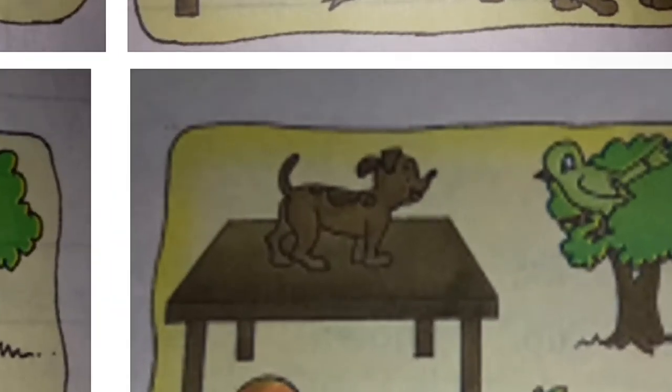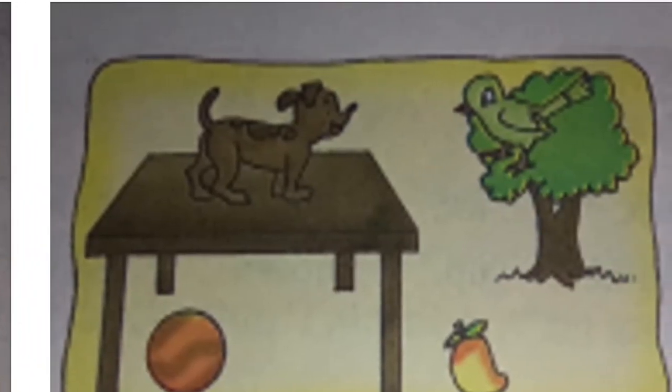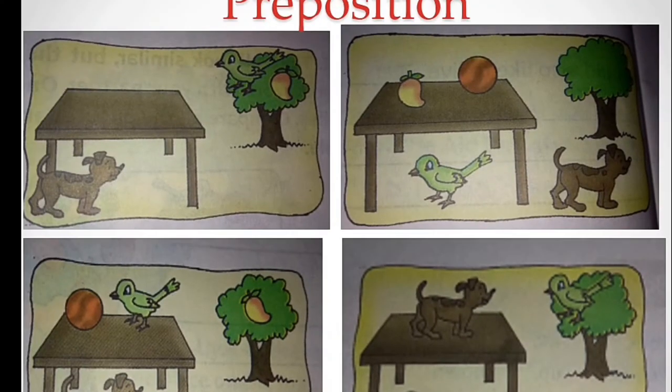And in this picture, ball is under the table, puppy is on the table, parrot is on the tree, and mango is near the tree, near the table. And in this picture, parrot is under the table, mango is on the table, ball is on the table, and puppy is near the table.